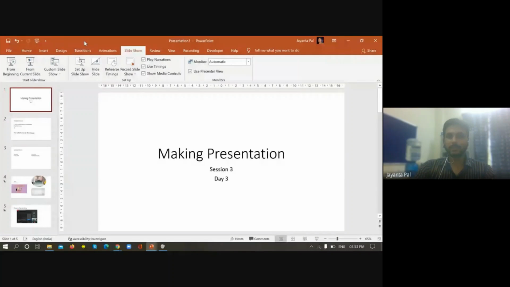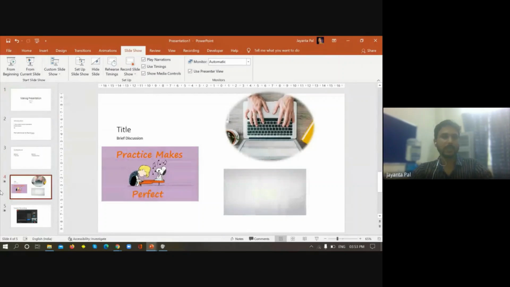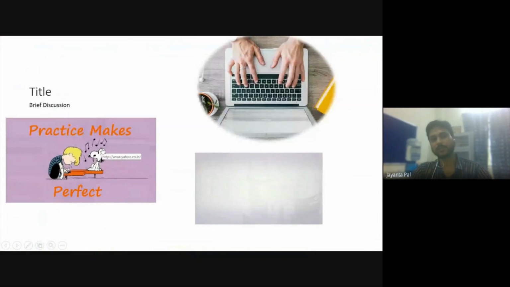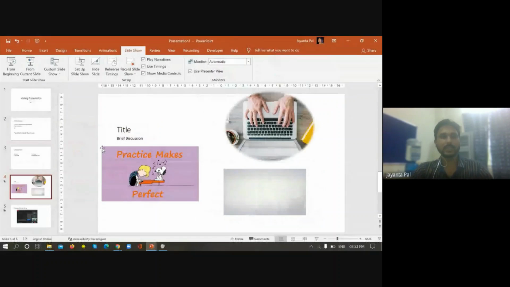So if we go to the slideshow menu, in this section we have two different buttons. One is known as From Beginning, which means I want to make the slideshow from the first slide itself. The other is From Current Slide. That means, let's say I am presently in slide number 4. If I make this button active, it will start from this slide itself.